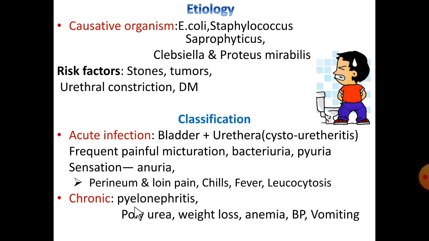In chronic cases, pyelonephritis will be observed. That means acute infection will migrate upward. This leads to pyelonephritis. And next, these persons exhibit polyuria, weight loss, anemia, hypertension, and vomiting.